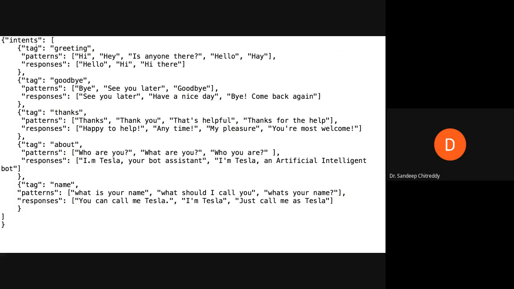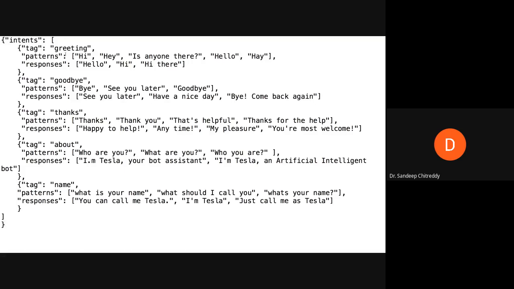During the training stage, you need the tags and the patterns. To develop any intelligent system in a supervised setting, during the training stage you need to give input and its associated labels or output. So tags are labels, patterns are inputs.